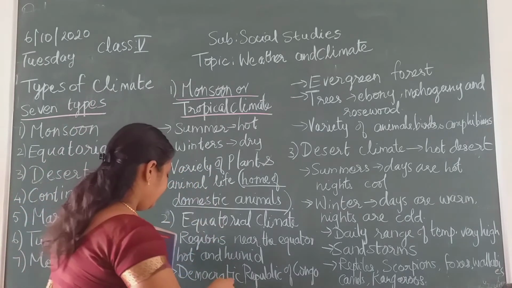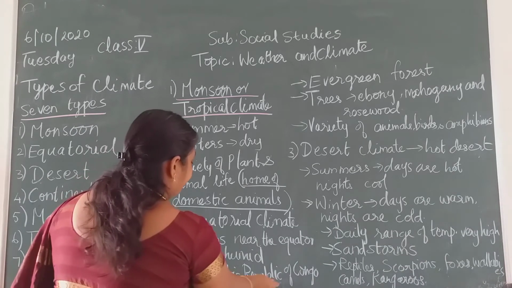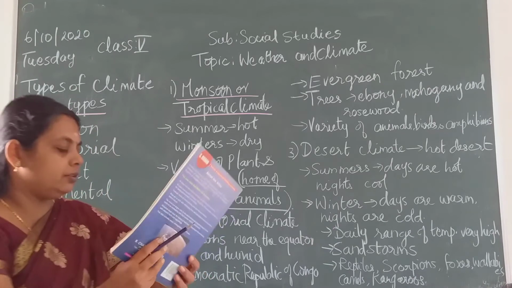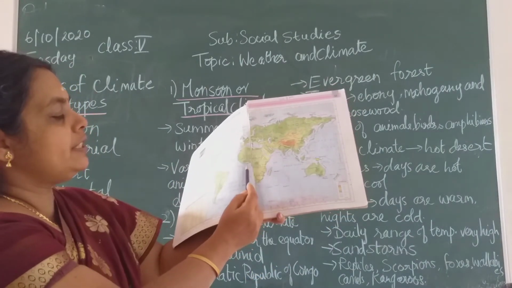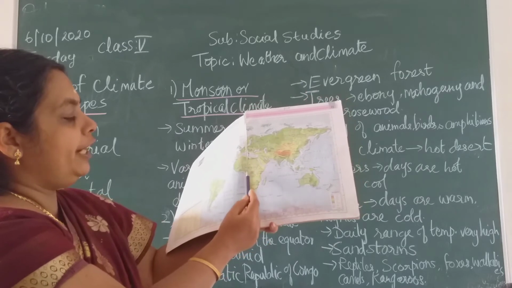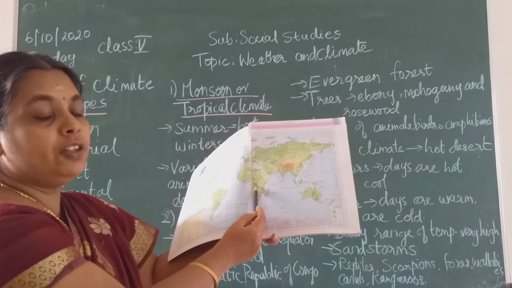Then here they have given a country, Democratic Republic of Congo, children. So here you can see in the map. Here you have, see, this is the equator. It passes through the Congo. So Democratic Republic of Congo.